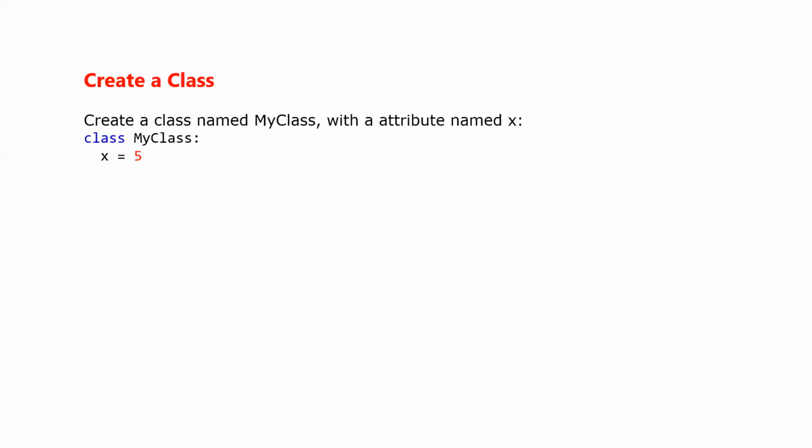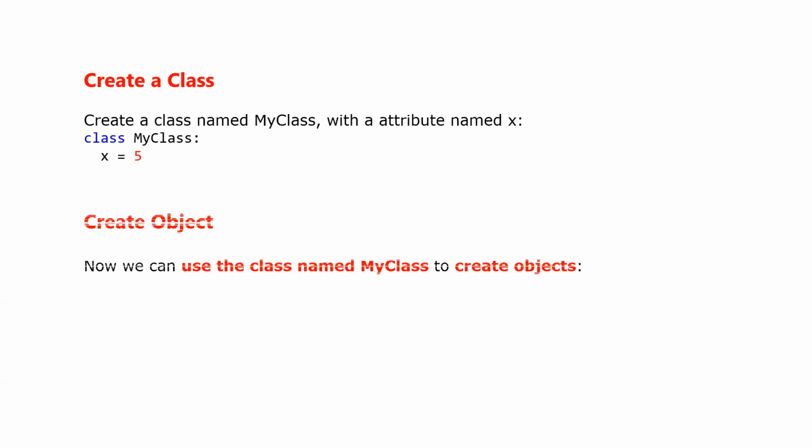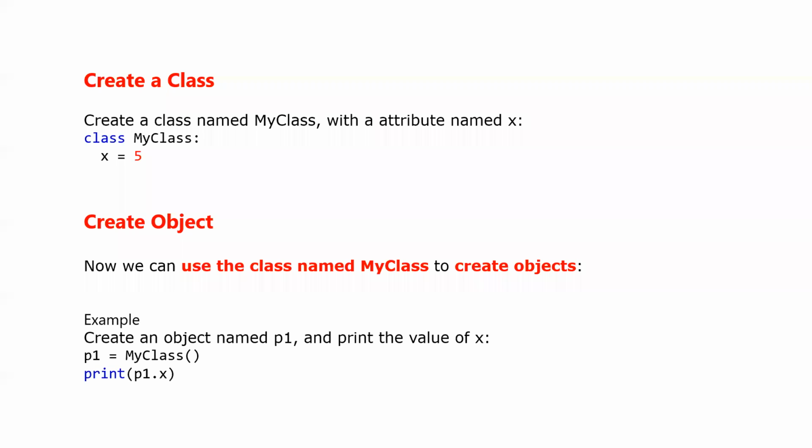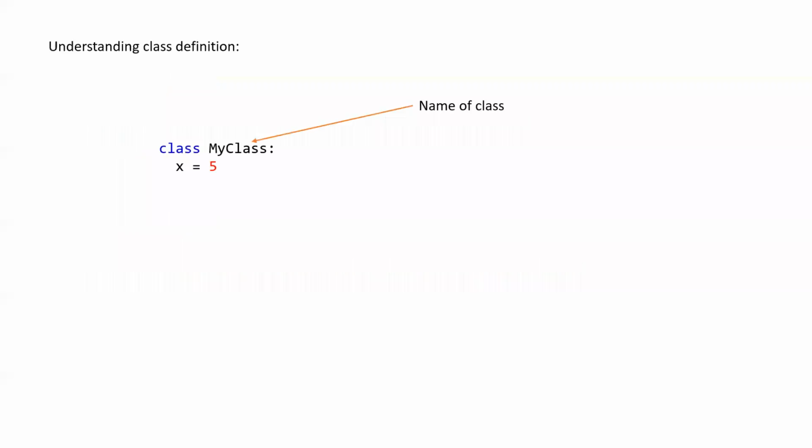Then we started discussing how a class is defined. Just as in functions we use def to define the functions, the same way a class is defined by using the word class. White spaces are again important, and we also discussed how to call that class. Now, understanding the class definition: whenever the word class is used, whatever is written after that is the name of the class. Indentations are very important, and whatever is written inside it, the variables like x equal to 5, is the attribute of the class.